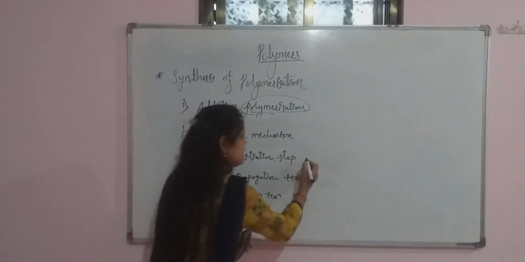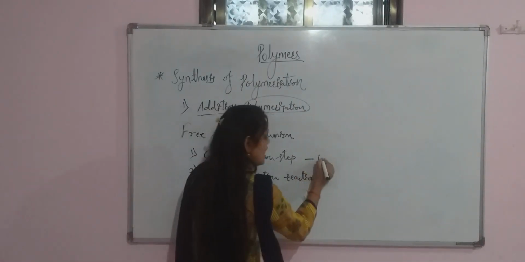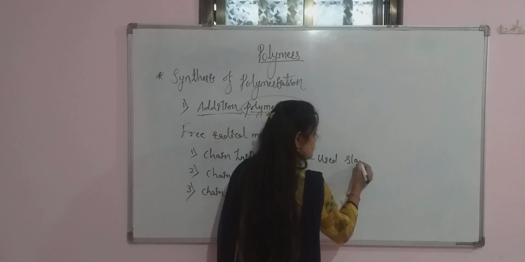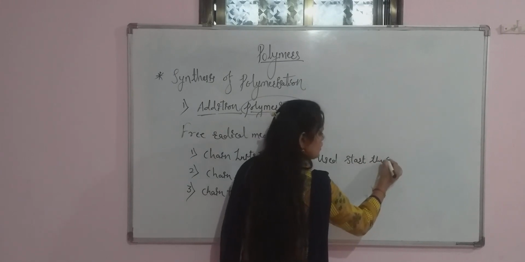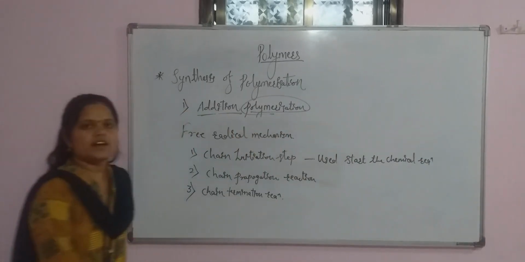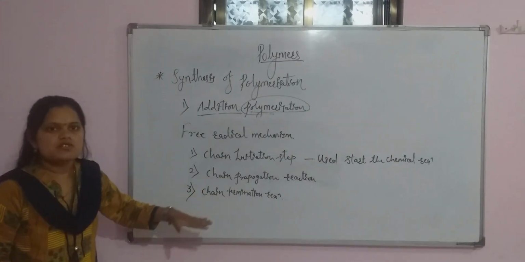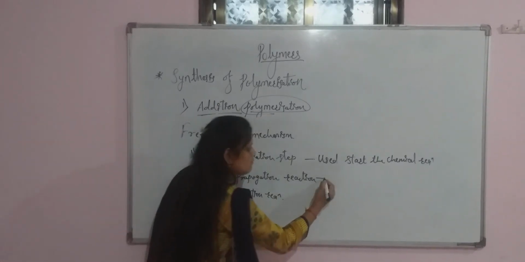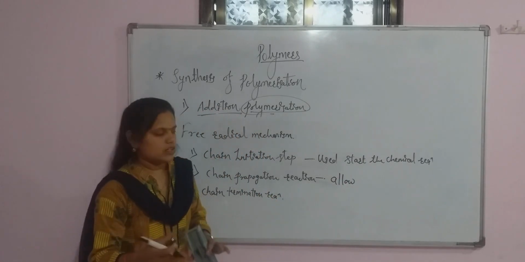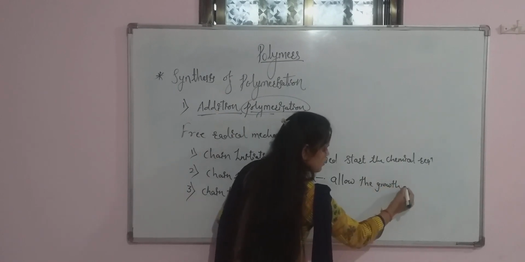In the chain initiation step, what is the use of the chain initiation step? This step is used to start any chemical reaction. It is used to start the chemical reaction. So the next step is the chain propagation reaction. What is the use of the chain propagation reaction? This step is used to allow the growth of the chain.